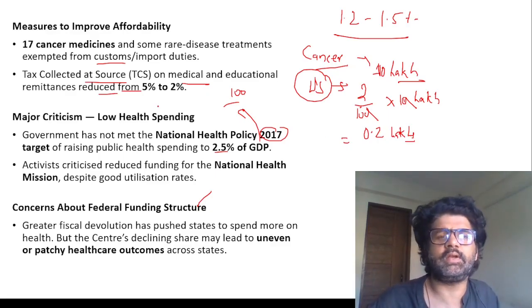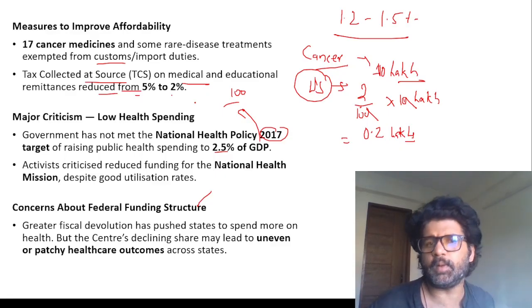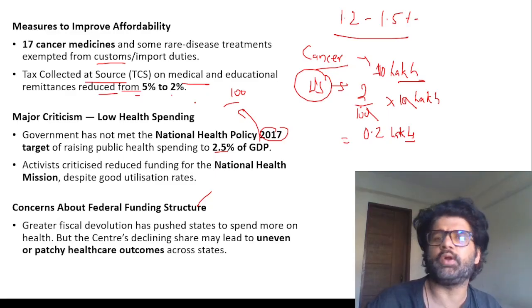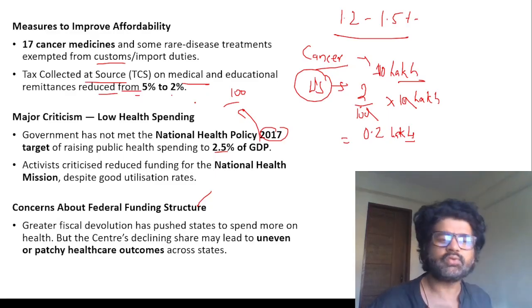So this is one thing, it has reduced from 5% to 2%. Earlier you were supposed to pay 50,000 on your cancer treatment abroad as this TCS, now it will be 20,000. So that is actually good, right? So all these things are happening.